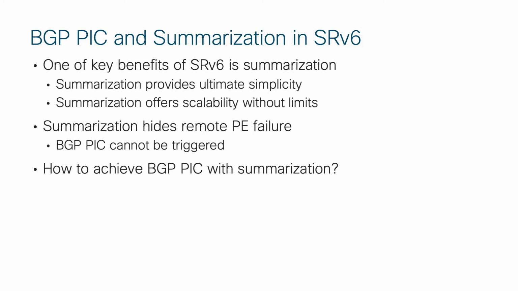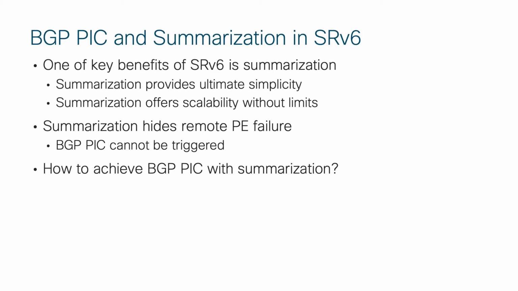And if ingress PE does not see the failure of egress PE, it cannot trigger some fast convergence technologies like BGP-PIC. BGP-PIC, prefix independent convergence, essentially allows sub-second convergence in case of egress PE failure. The main trick is that ingress PE very quickly switches to a set of the pre-programmed backup path as soon as it receives information about egress PE failure. Therefore, it does not have to rely on BGP convergence itself, which is naturally very slow.